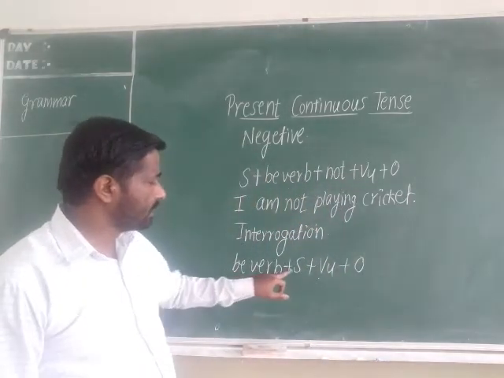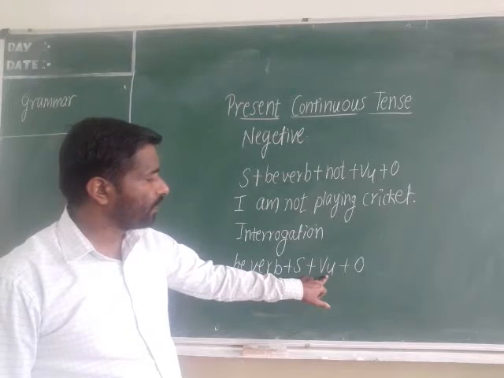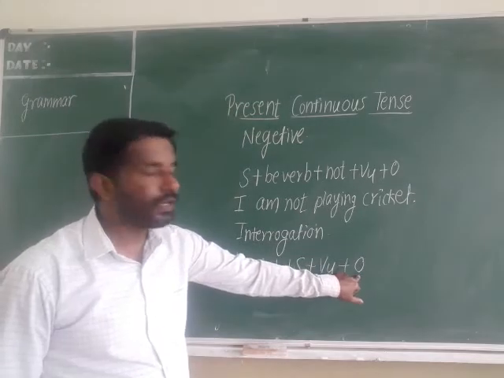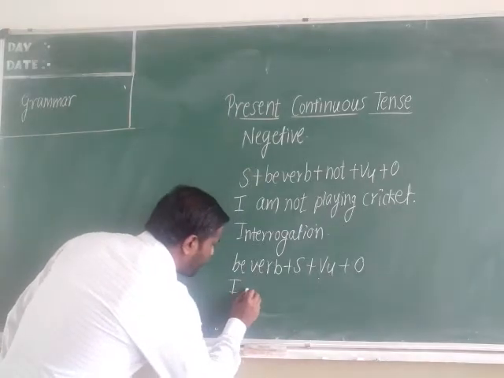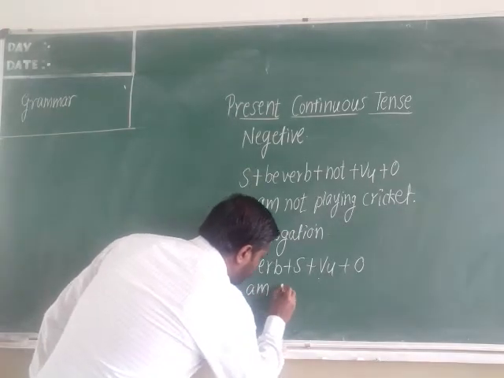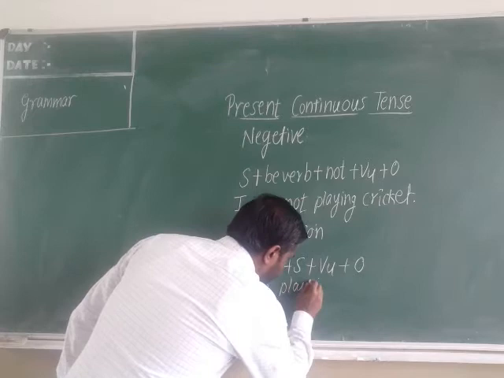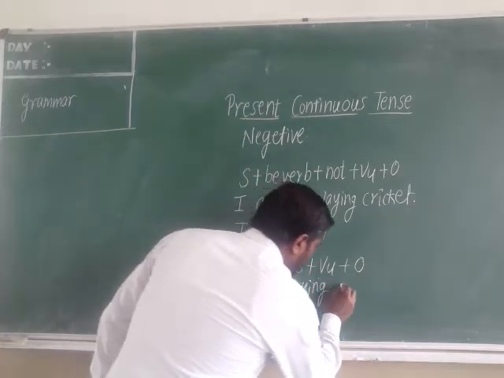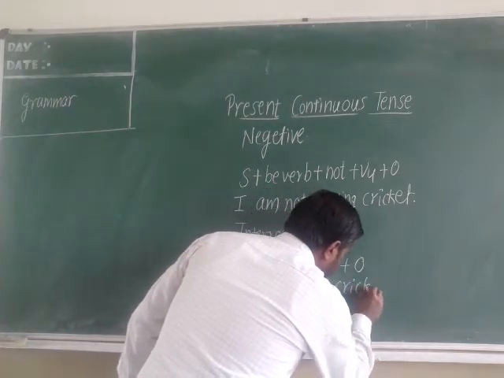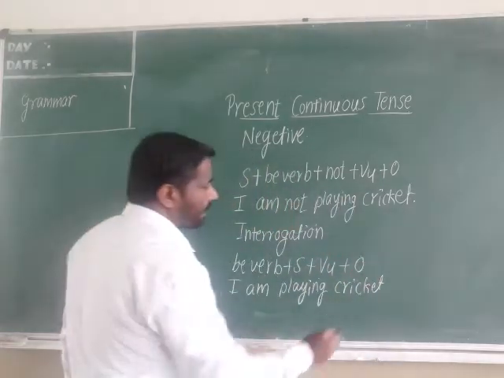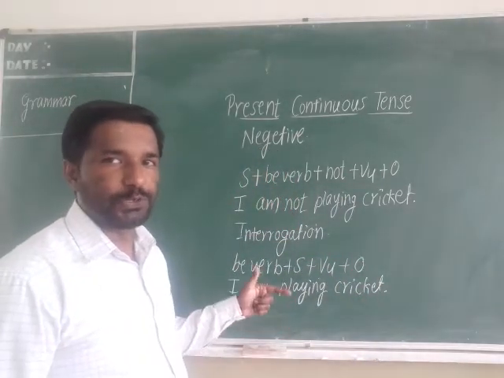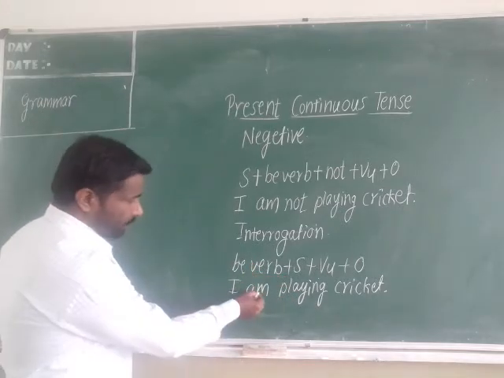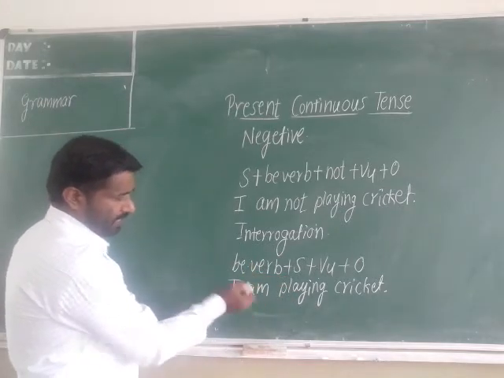Be verb plus subject, V4 form, and object. For example, I am playing cricket. It is an affirmative sentence. How to change it into an interrogation? See here. You have to take the be verb first. Which is the be verb here? Am.